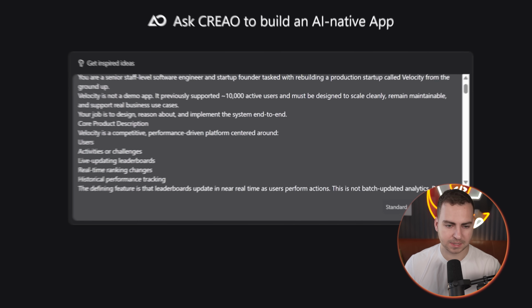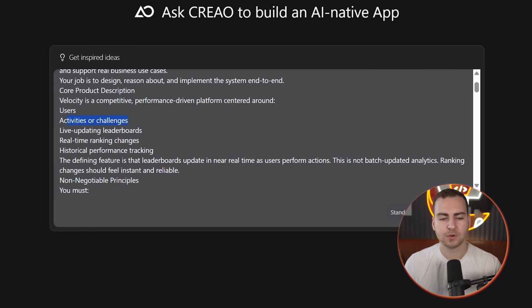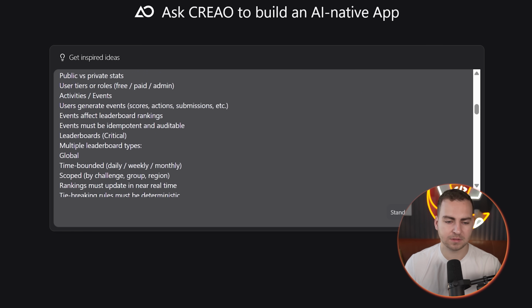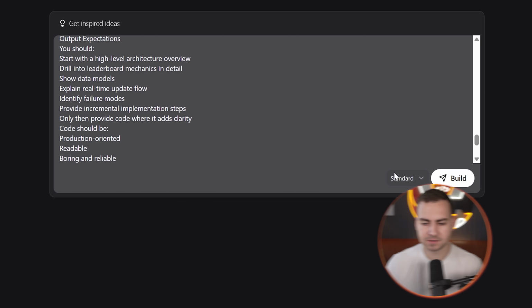Okay, so here's the prompt. It's very long. I just had ChatGPT generate it for me, and it essentially describes Velocity. So you can see Velocity is not a demo app. It previously supported 10K users. We have activities and challenges, live updating leaderboards, all of this kind of stuff. And Creao should be able to build out at least a majority of these features for us.